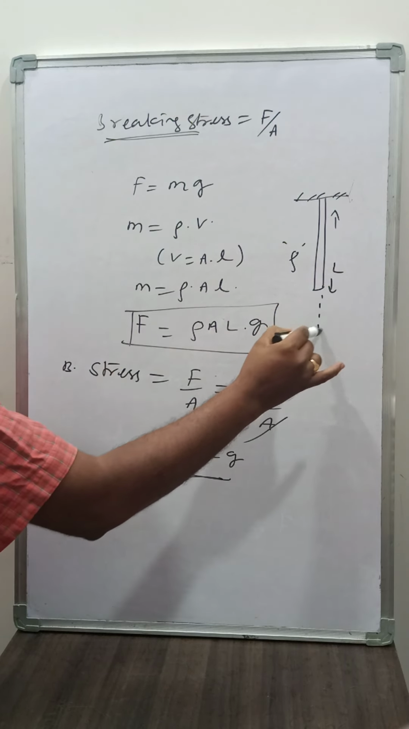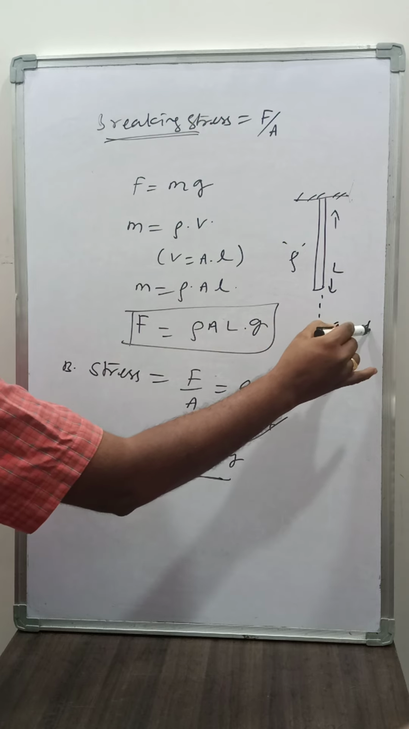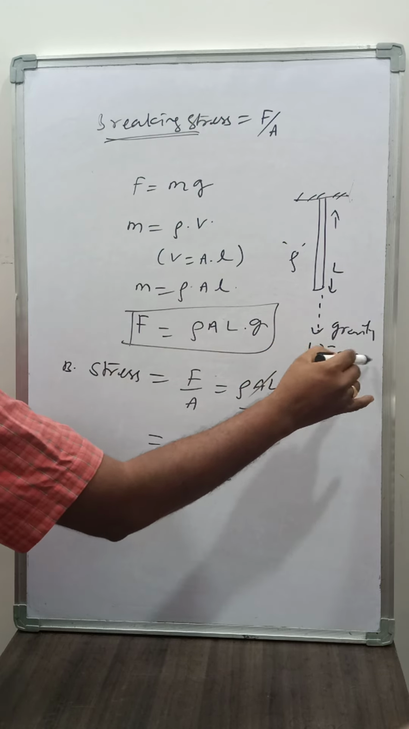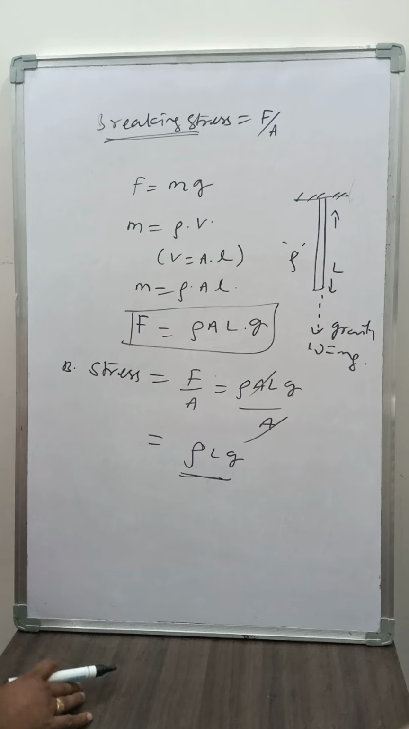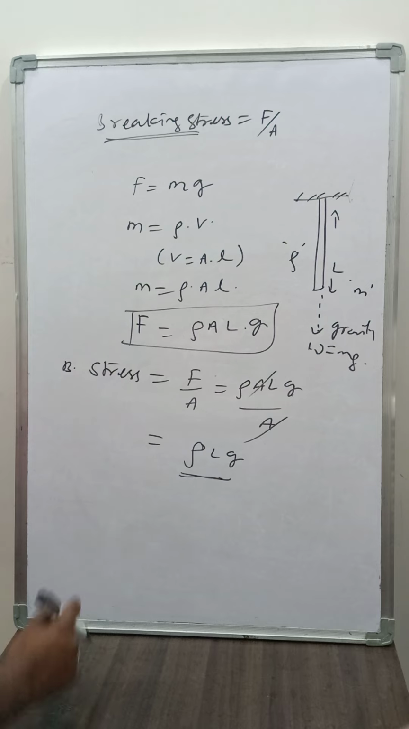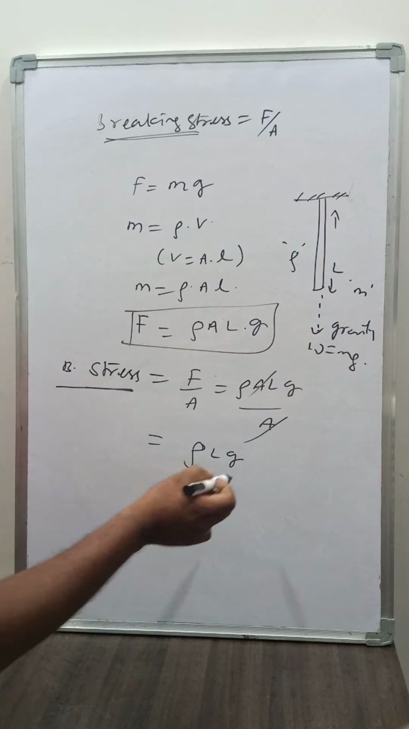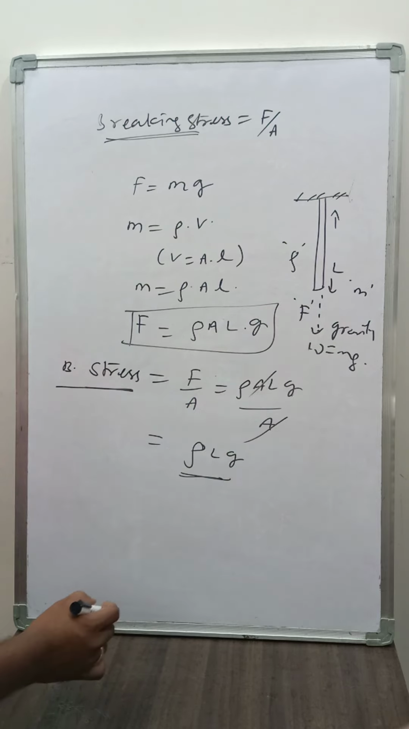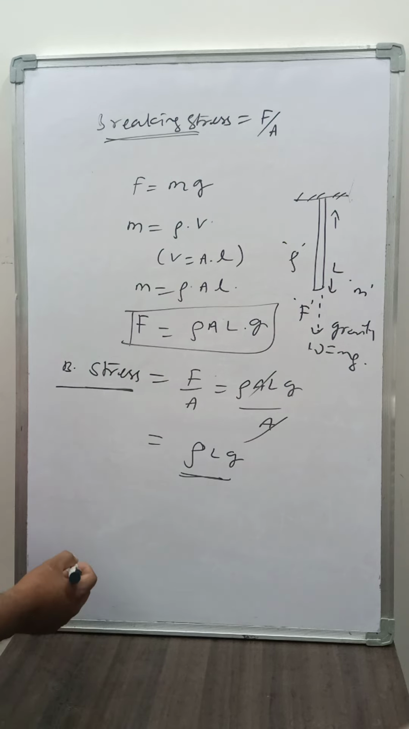Under gravity, the weight of the wire is acting downward. The mass of the wire is rho. Then we can write the breaking stress when we give some force on it, so rho L g.